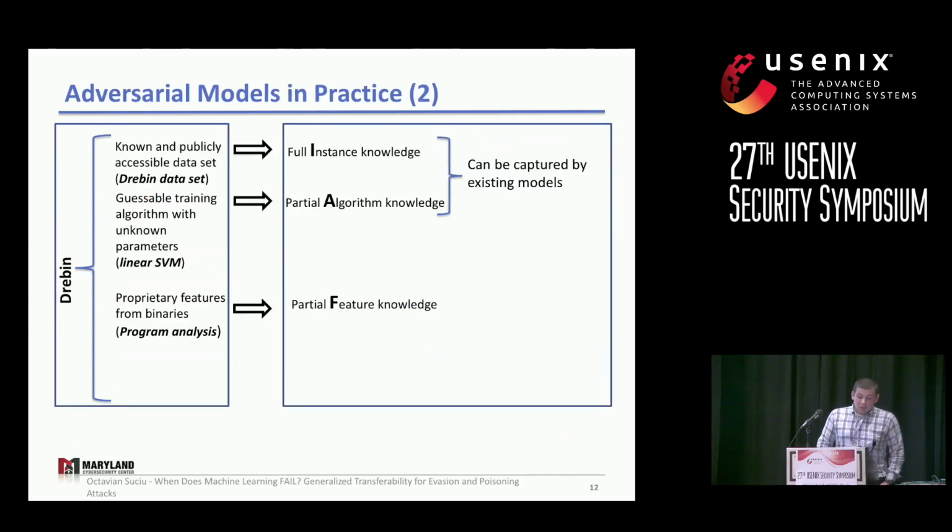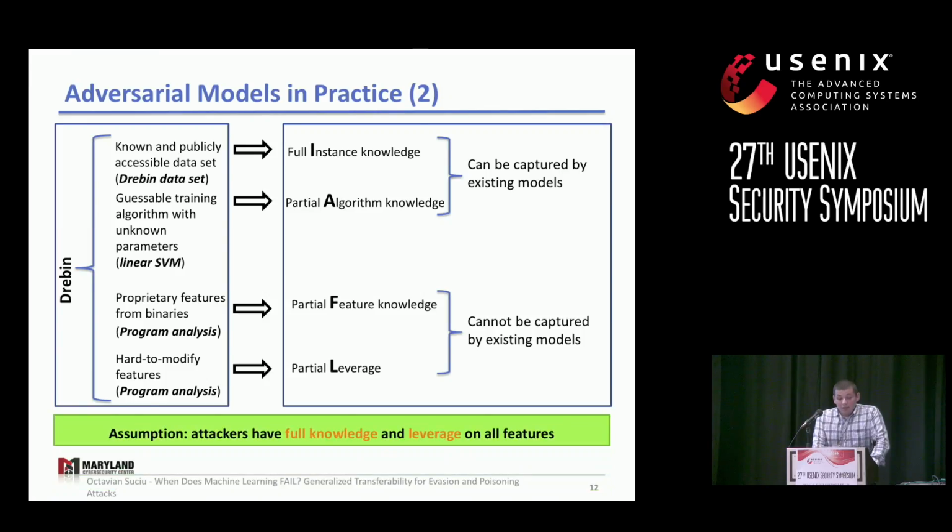So this leads us to some interesting limitations here. Proprietary features from binaries, program analysis features, might lead us to partial feature knowledge, and also hard-to-modify features might lead us to partial leverage on the attacker side. And these two dimensions cannot be captured using the previously mentioned attacker models, and in fact they all make the same assumption, that is, the attacker has full knowledge and full leverage on all those features of the inputs.